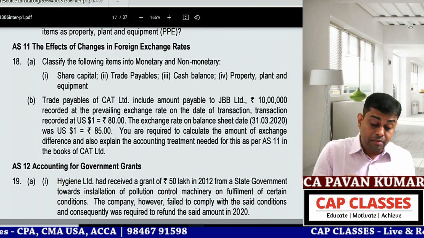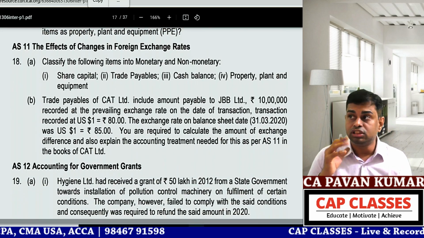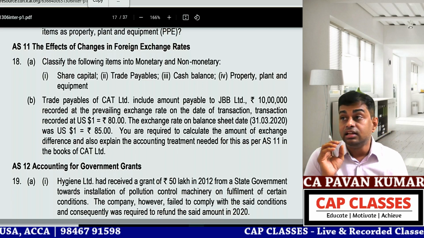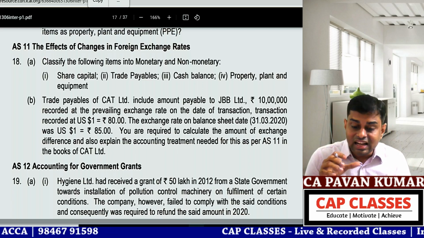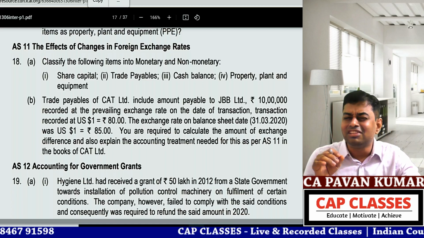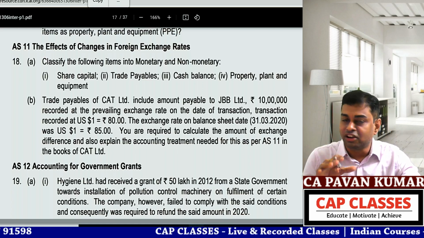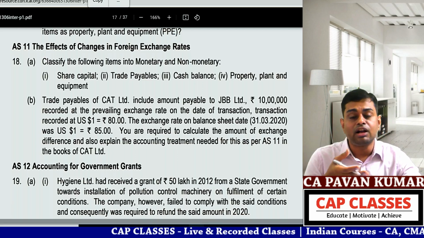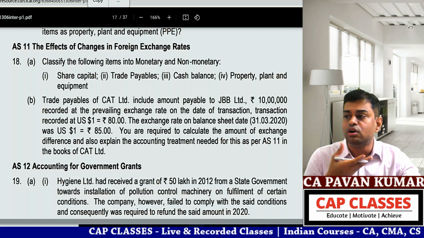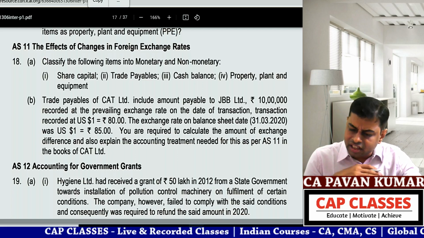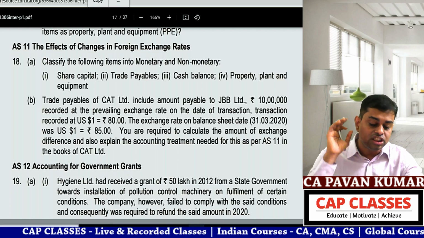Okay. Question number 18. One more bouncer. Accounting standard 11, the effects of changes in foreign currency rates. The moment the standard title comes itself, half the students will be scared. But trust me, one of the easy standards, okay? You really no need to worry. If you need conceptual clarity, I have done already accounting standard 11 in detail. 2 hours of lecture is there in the YouTube CAP Classes channel. You can read. Conceptually, everything is covered here. Now, quick revision, we'll do these 2 questions.